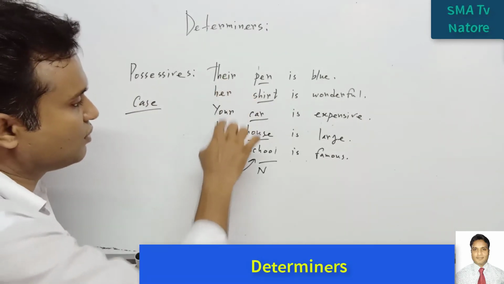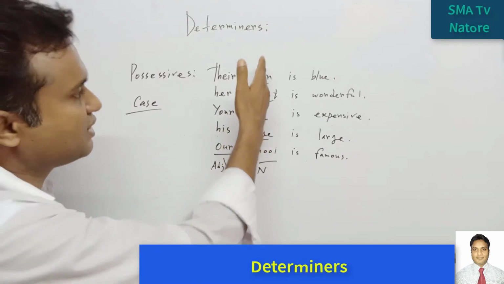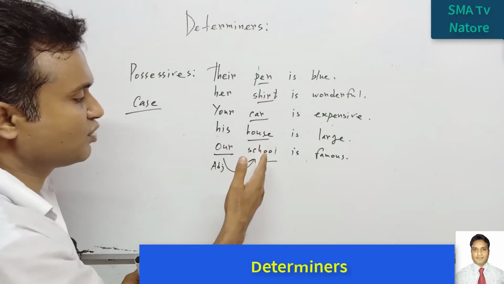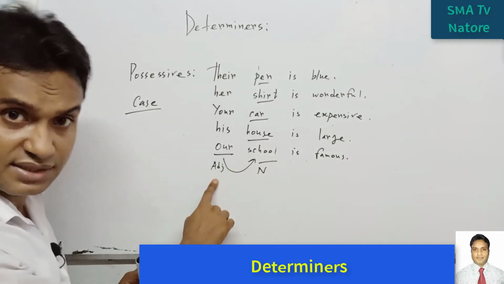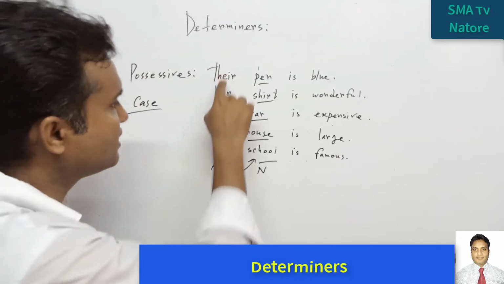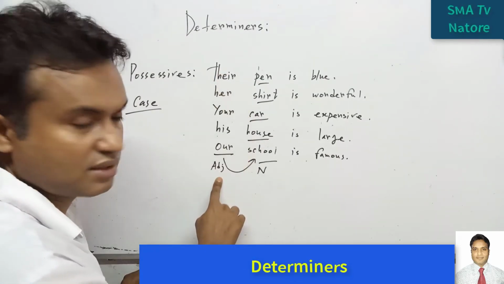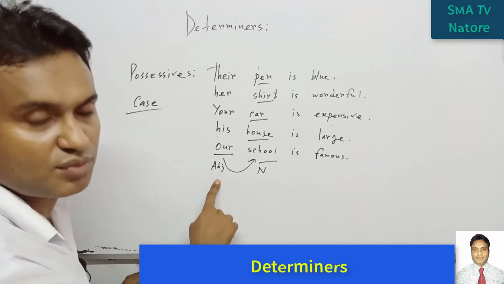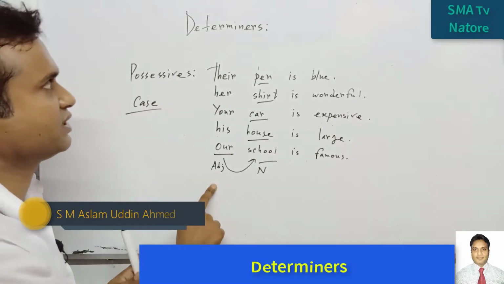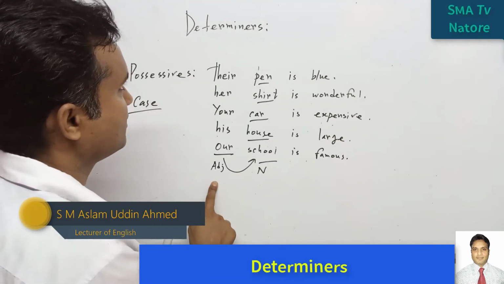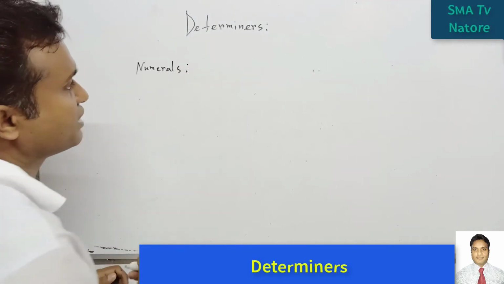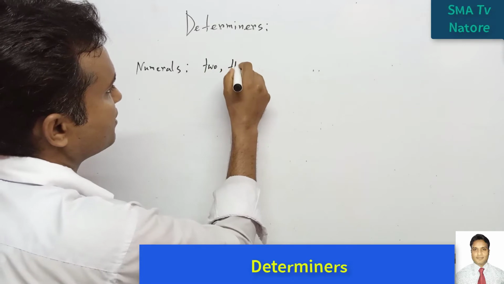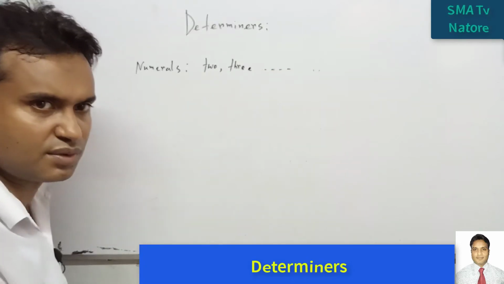For this reason, all these modify another noun in the same way. So if the noun is modified by another word, it is mostly an adjective. So in this sentence, all these are adjectives. So these are the possessive case. For this reason, you can say this is the modifier and possessive modifier. So this is determiner. Okay, whereas we know that this is the numbers. For example, 2, 3, 4, etc.